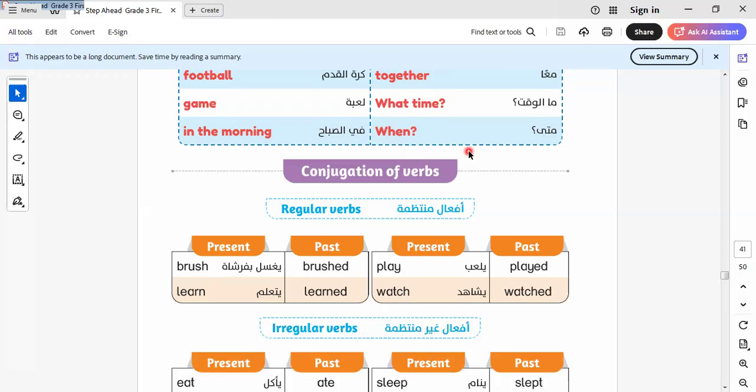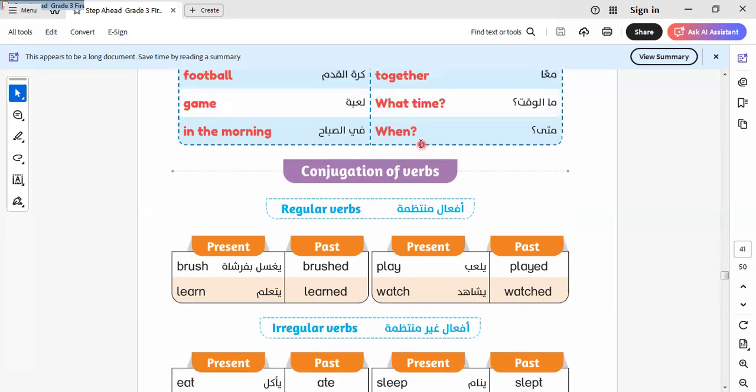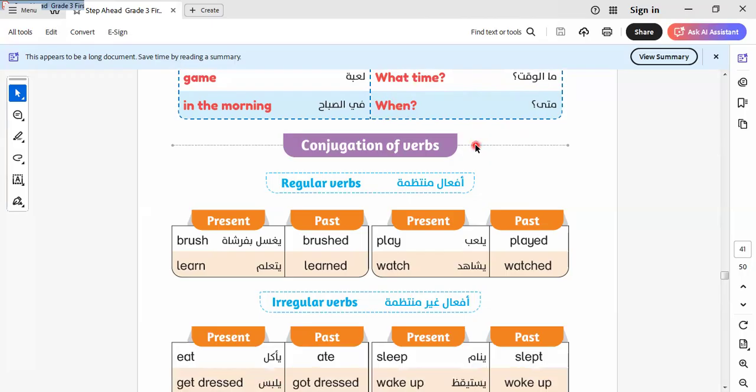Or we can say when do you go to the club? You can say in the evening, for example, or in the afternoon. So here, what time asks about the time only. But when asks when he comes, or when you wake up. When someone wakes up, I say in the morning, for example. Okay. When we say at time, we say at 7 o'clock.